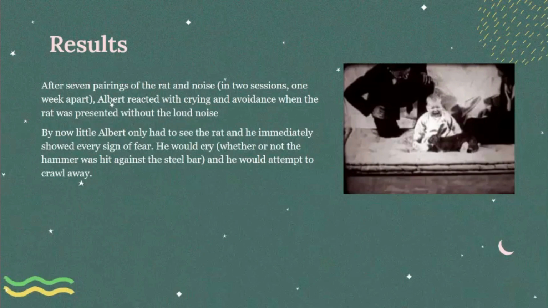The results were that after several pairings of the rat and noise in 2 sessions 1 week apart, Albert reacted with crying and avoidance when the rat was presented without the loud noise. By now, little Albert only had to see the rat and he immediately showed every sign of fear. He would cry whether or not the hammer was hit against the steel bar and he would attempt to crawl away. The experiment was used to prove the theory of behaviorism, which was proved in this experiment. A cruel experiment, but it was used to prove the theory.